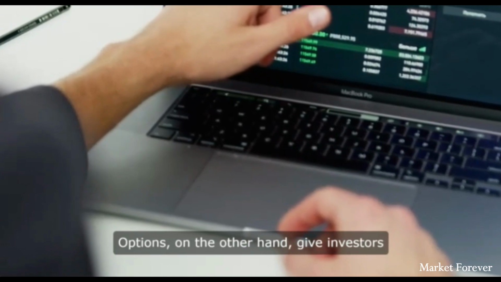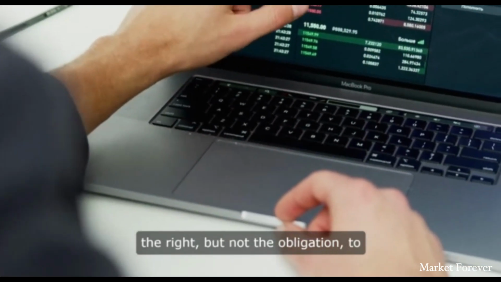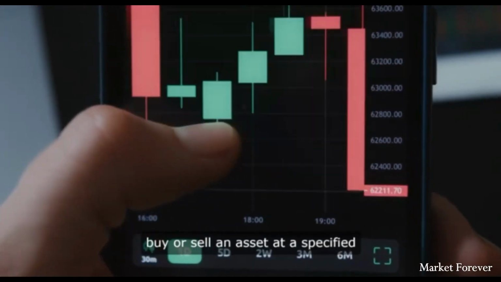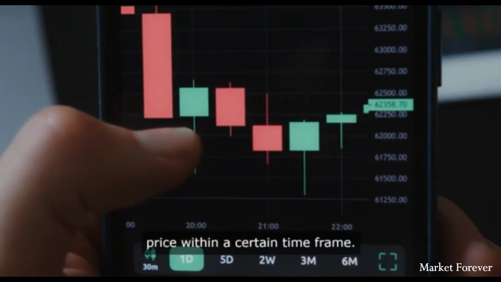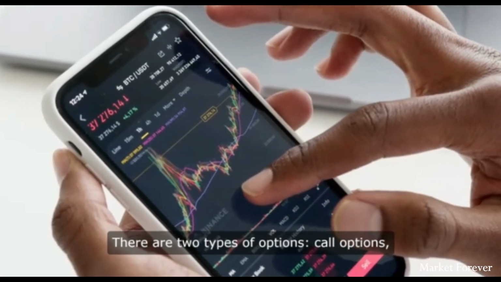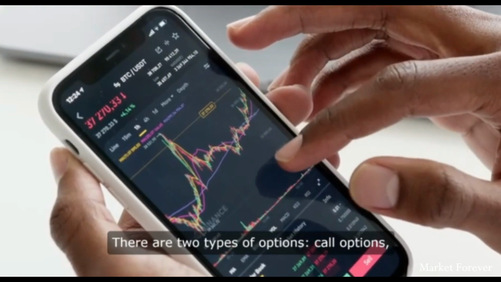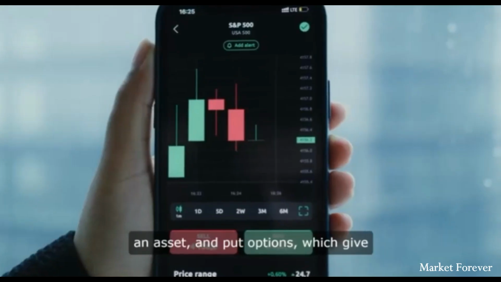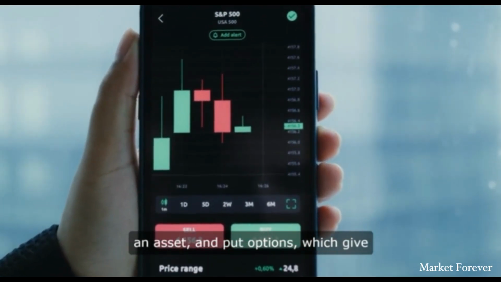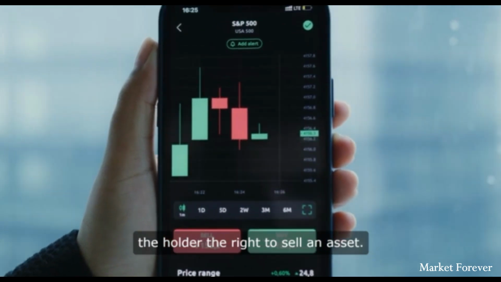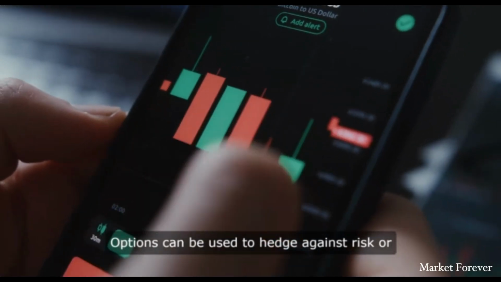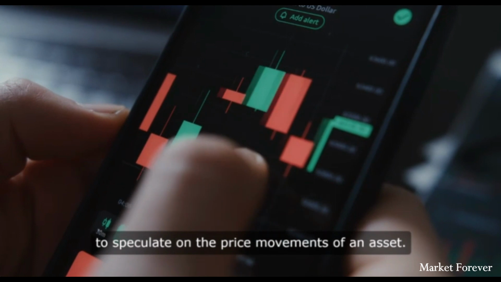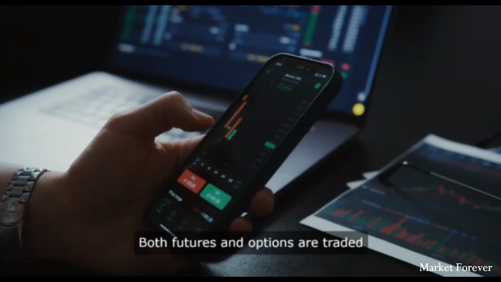Options, on the other hand, give investors the right, but not the obligation, to buy or sell an asset at a specified price within a certain time frame. There are two types of options: call options, which give the holder the right to buy an asset, and put options, which give the holder the right to sell an asset. Options can be used to hedge against risk or to speculate on the price movements of an asset.